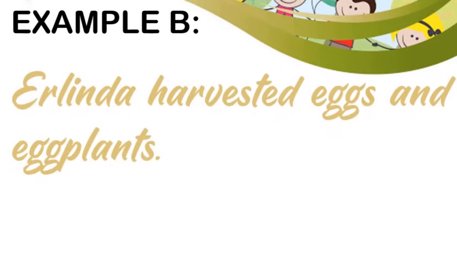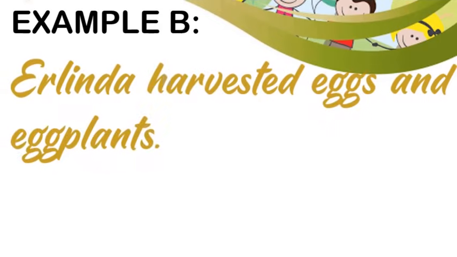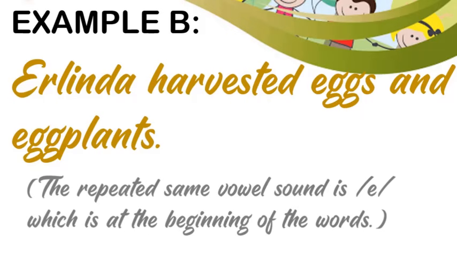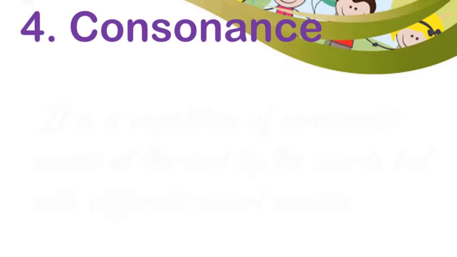Example B. Erlinda harvested eggs and eggplants. The repeated same vowel sound is E, which is found at the beginning of the words Erlinda, eggs, and eggplants.